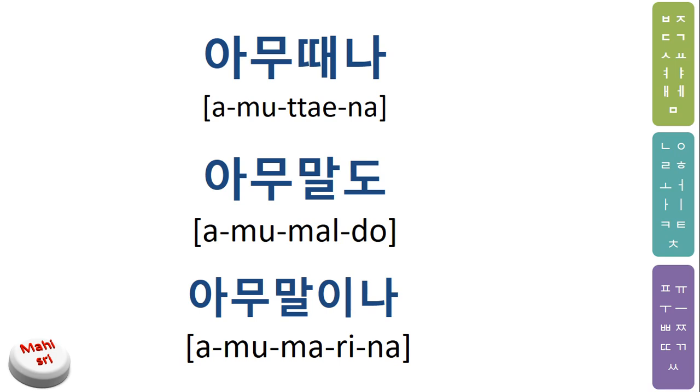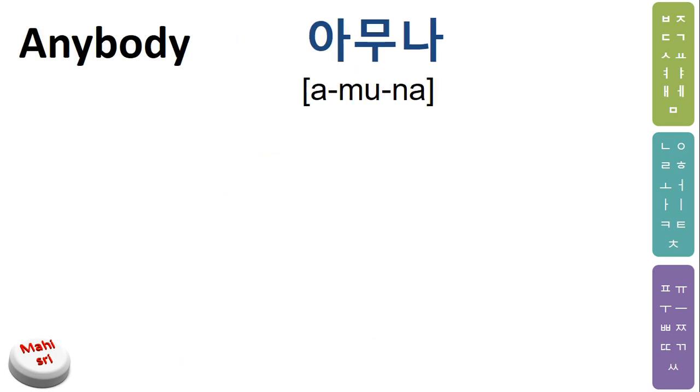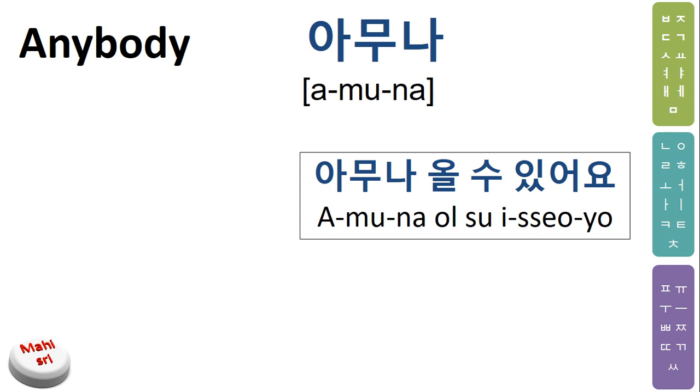Then coming to sentences, amuna. Amuna is like anyone, anybody. Amuna also 있어요. Try to translate these sentences as per your knowledge, and then I'll reveal it.